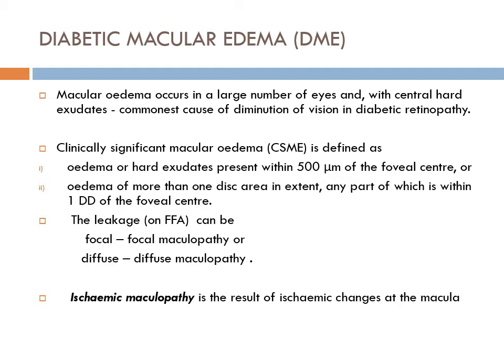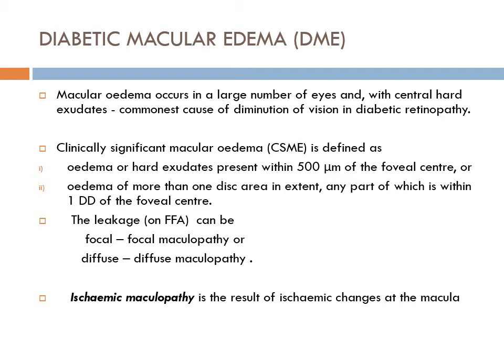Clinically significant macular edema is a term which is used if it fulfills the following criteria. So, in case of diabetes, if there are hard exudates present within 500 microns of the foveal center, or there is edema within 500 microns of the foveal center, or there is an edematous area of more than 1 disc diameter, any part of which lies within 1 disc diameter of the foveal center.